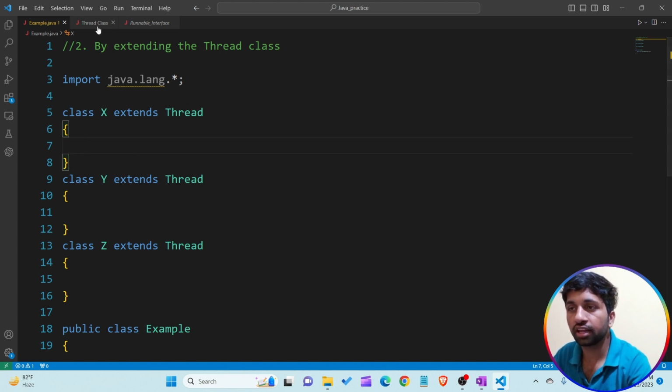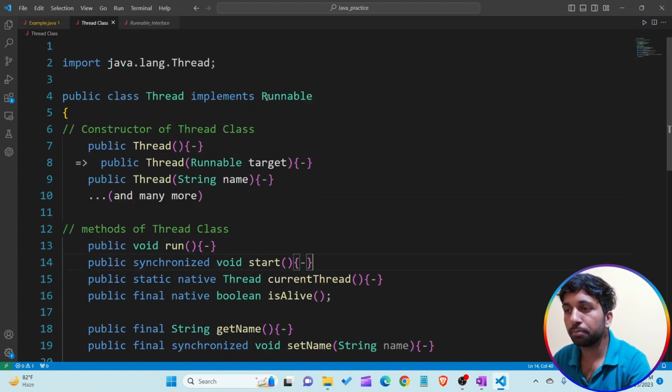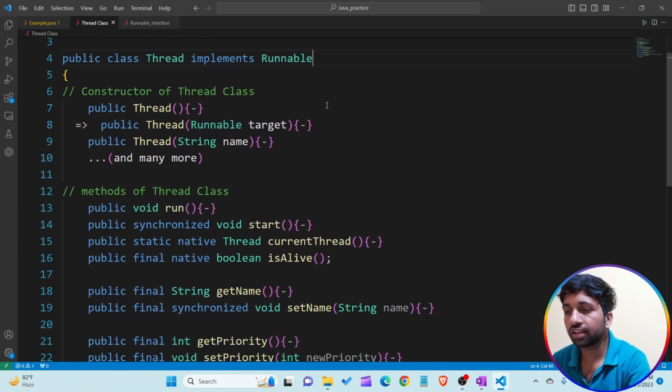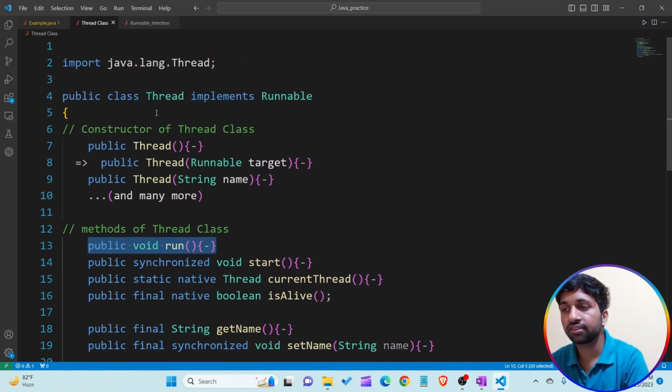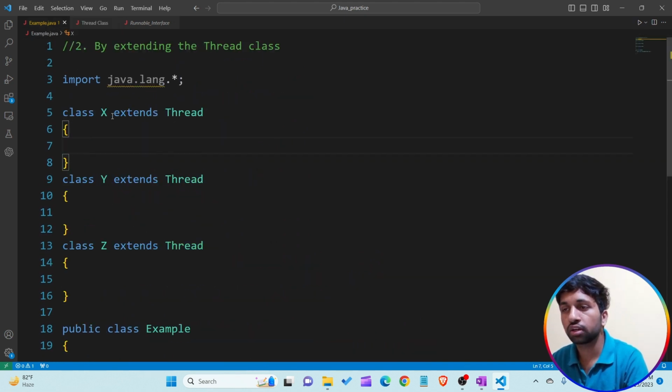If you look at the Thread class, which implements the Runnable interface, the Thread class has already defined the run method. If I want to override that particular run method in our child class, we are able to do that. This is known as method overriding. By using the concept of method overriding, we are able to recreate the run method in the child class, where the parent class of the child class is the Thread class. So in this case class X is the child class of the Thread class. So I want to override the run method.